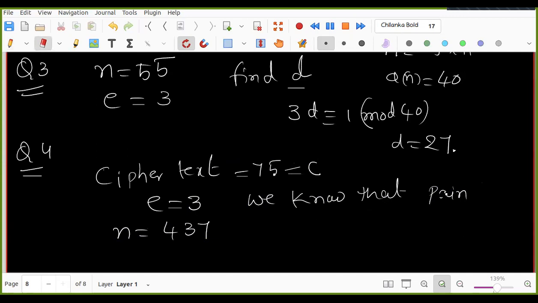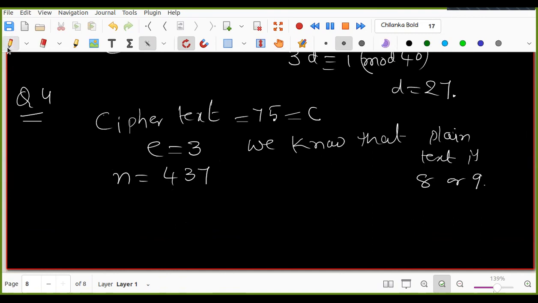So from this, without factoring n, can you find the plain text?